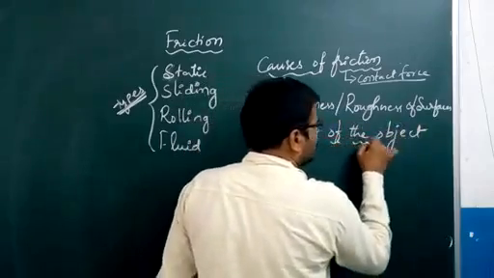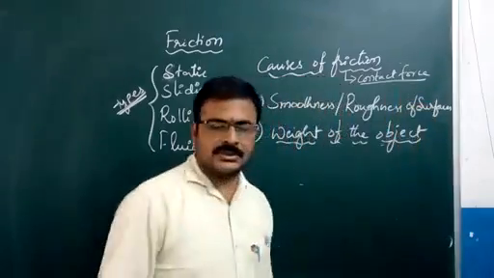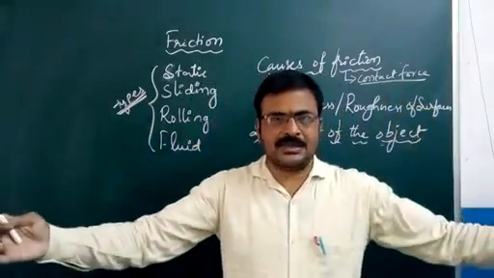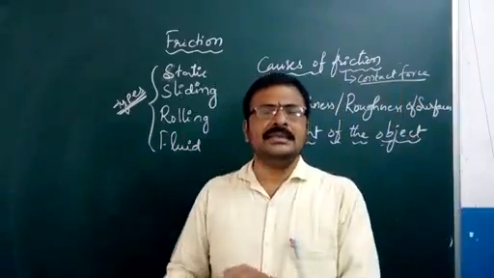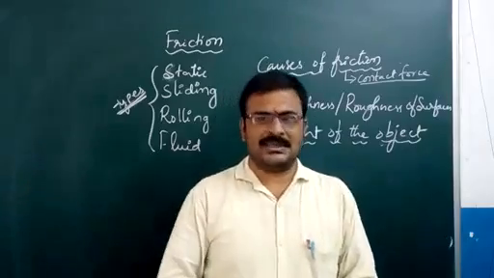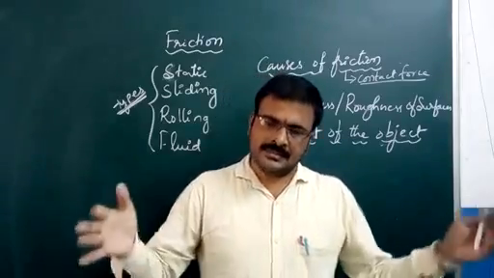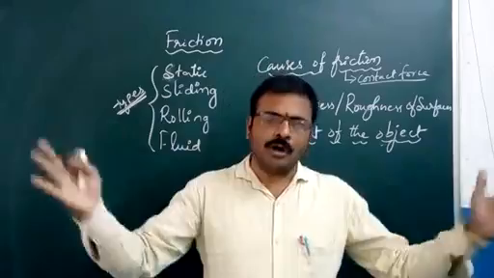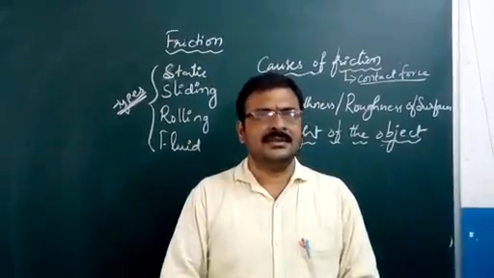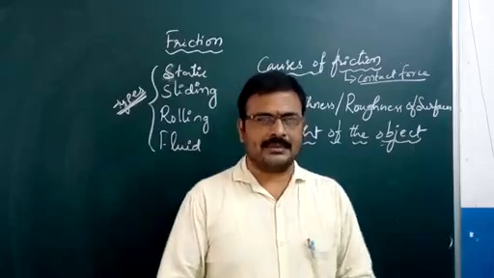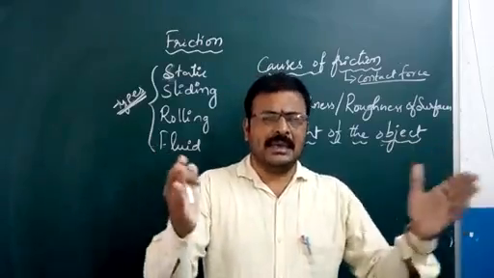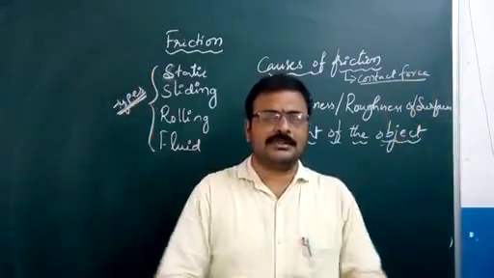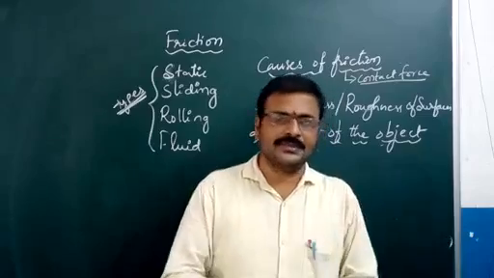If the weight is increased, let us say this much big empty box is there, you can easily drag it to any place. If a log of wood of the same size is there, with a little difficulty you may be able to move it. If a metal, iron box of the same size is there, it becomes difficult.